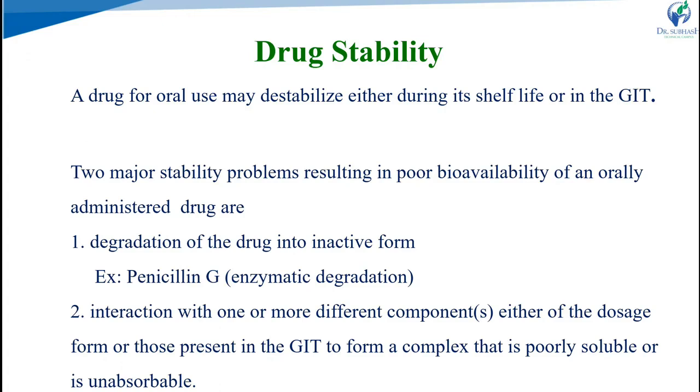Then there are interactions with one or more different components, either related to the dosage form or present in the GI tract, to form a complex that is poorly soluble, or that converts the drug into an unabsorbable form. So that also affects the absorption profile. These are the physicochemical factors that we have to see, and how they affect the absorption profile.